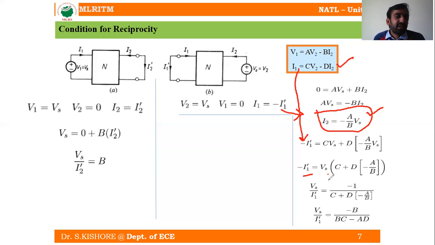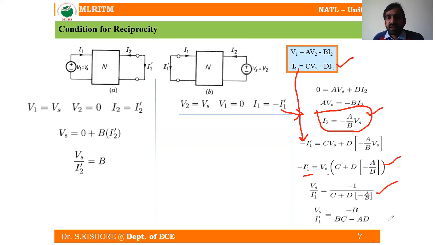While deriving the equations, you have to remember one condition: while deriving the equations for the reciprocity or any kind of symmetric conditions, let us consider the magnitude. Minus I1 dash is equal to Vs, taking Vs as common, Vs into C plus D into minus A by B. So from this we can write Vs by I1 dash is equal to minus 1 by C plus D into minus A by B.